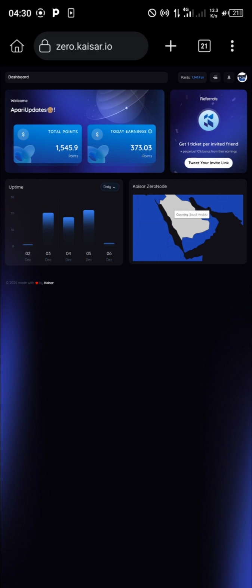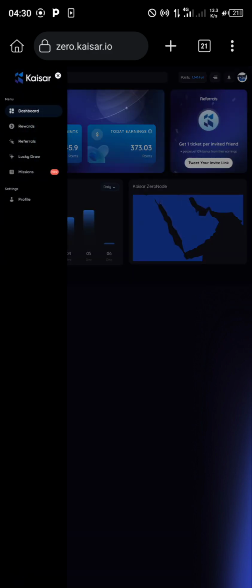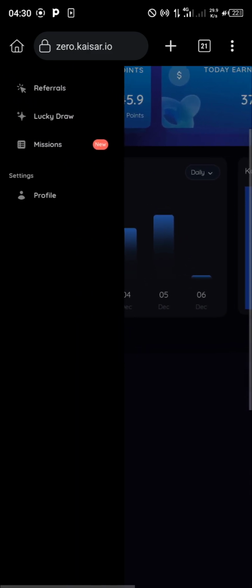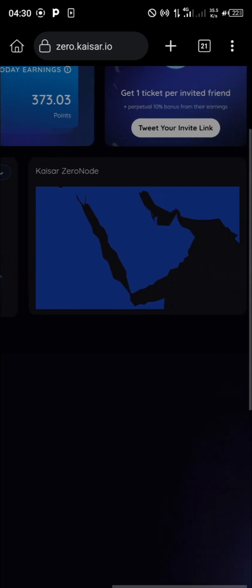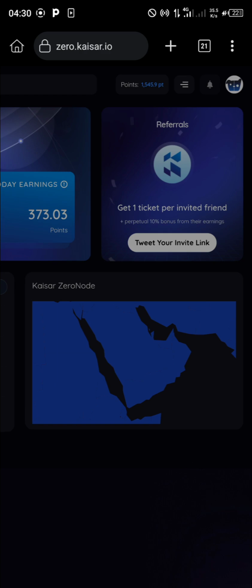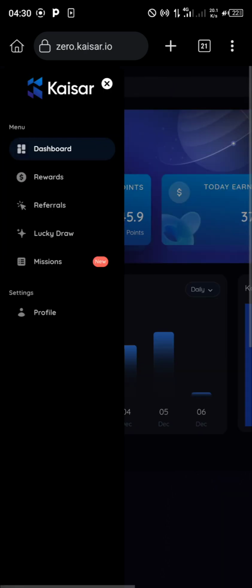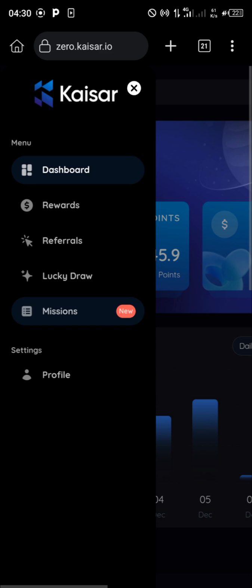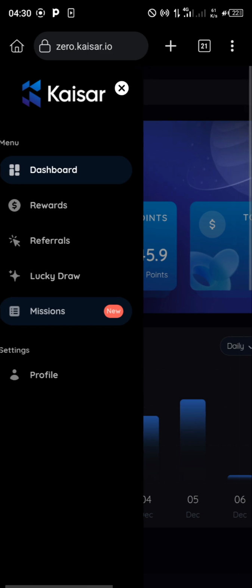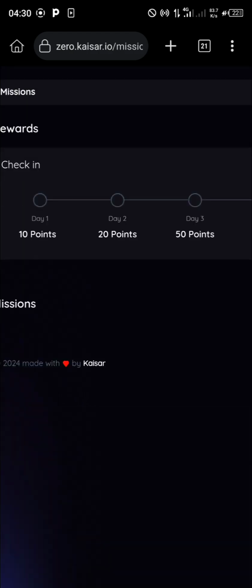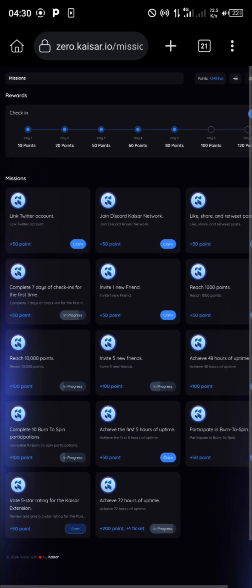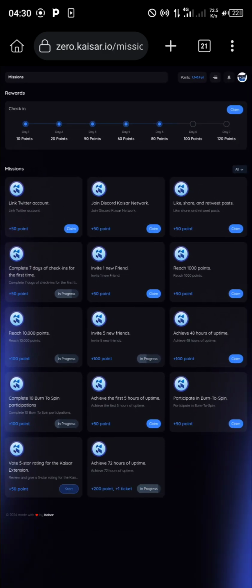Okay, so moving on, tapping on these 3 dashes again. The next thing we want to do, which we are really going to focus on, is this rewards. Remember your profile, which is under settings; it is also the same thing that we have here. You can see my profile picture. So tapping on missions, now these missions are an assortment of different tasks to do.